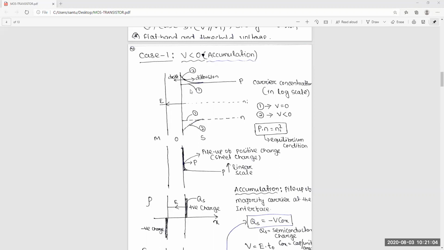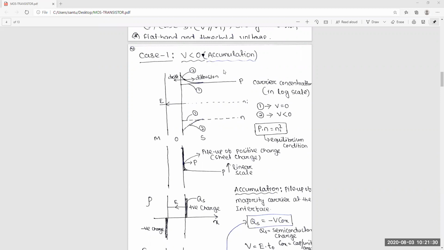Initially, when you give 0 voltage, there is a certain concentration at this point, and when you decrease the voltage below 0, the concentration will increase. That's why I have mentioned 2. 2 is nothing but V less than 0.